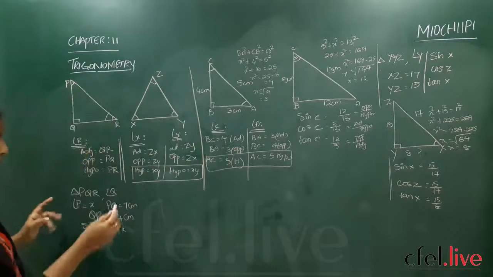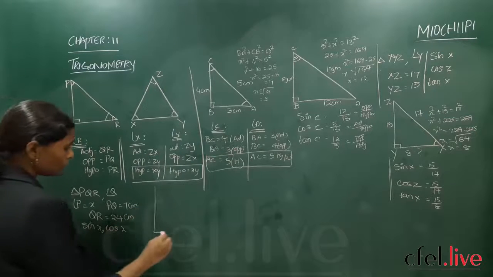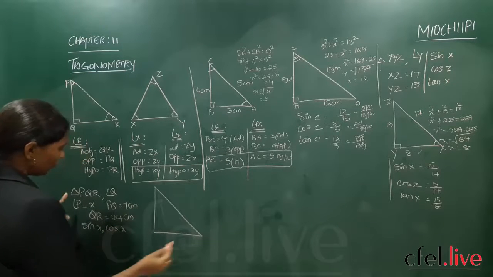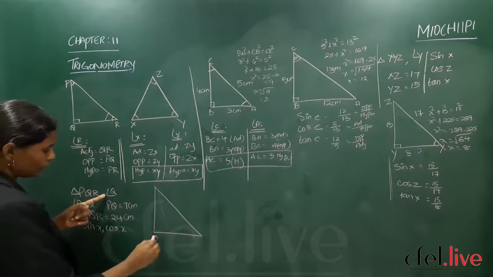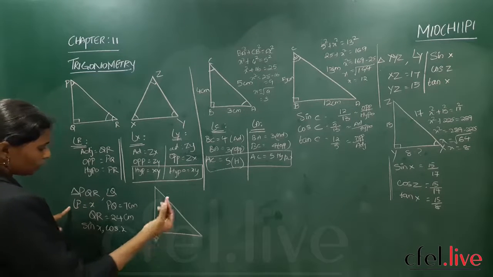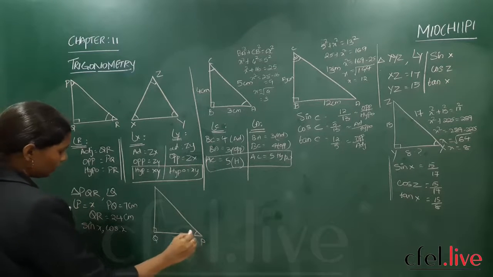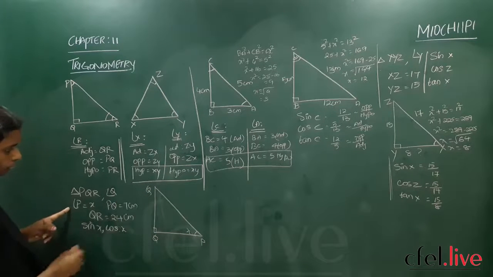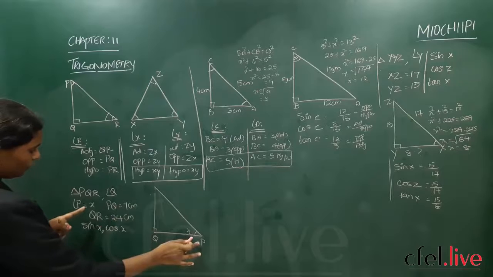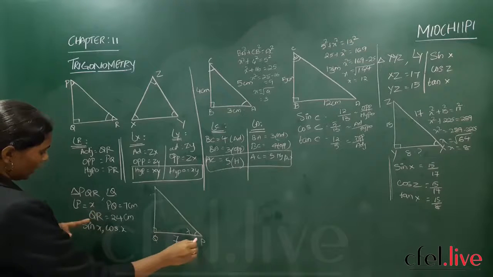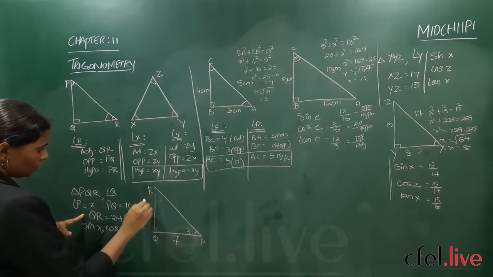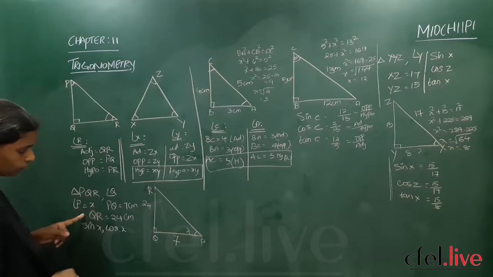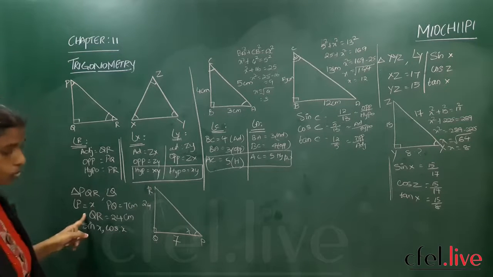Right? Now in the same way we have one more triangle here, PQR. So first you have to read the problem. Angle Q is 90 degrees. PQ is 7 and QR is 24.